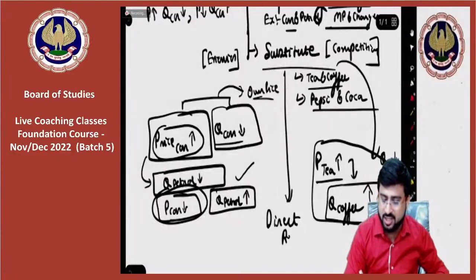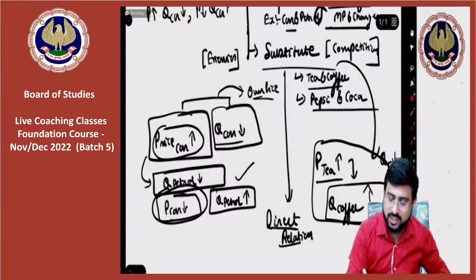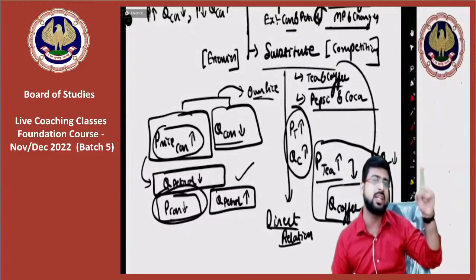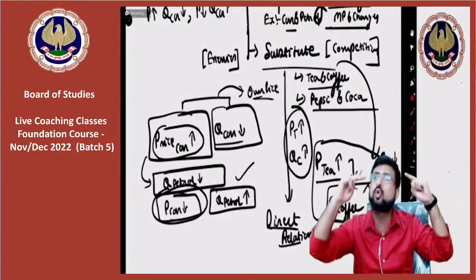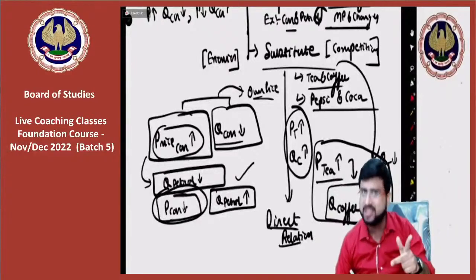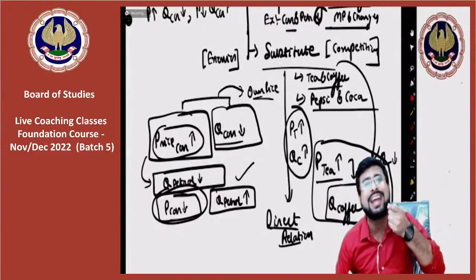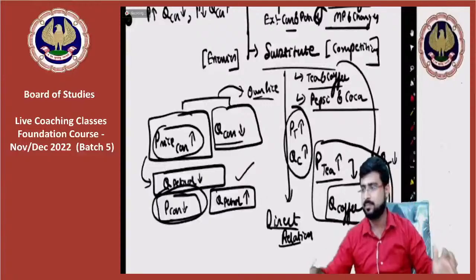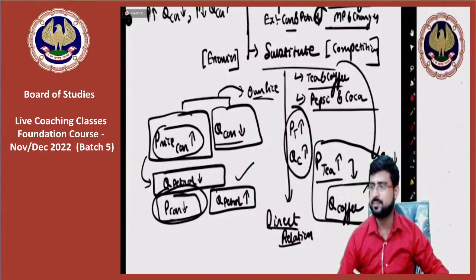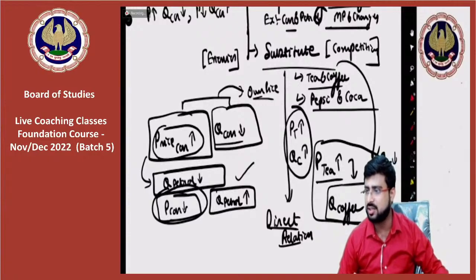There is what kind of relationship? There is a direct relationship, because you can see as price of one commodity, that is tea, is rising, quantity for another commodity, the substitute, is rising. Both are going in the same direction. Always remember, when two things go in the same direction, it is called direct relationship. When they go in opposite directions, it is called inverse or negative relationship. Very good, Sakshi. Very good, Anurag.